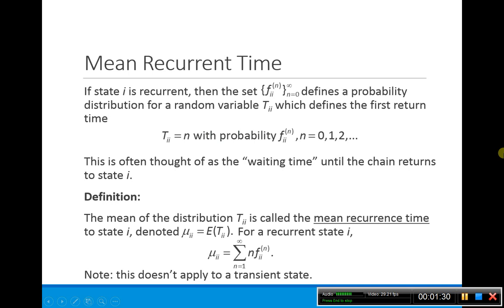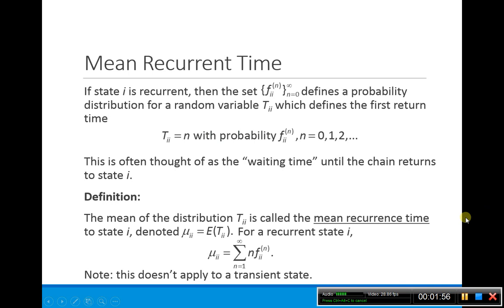Okay, so given this, we can talk about what the mean recurrence time is. On average, how long does a state have to wait to return to that state? So if you start in state I, how long does it take on average to return to that state? And so this is what's called the mean recurrence time. And so basically here, that's just mu ii, the expected value of our random variable tii. And here's the formula for it.